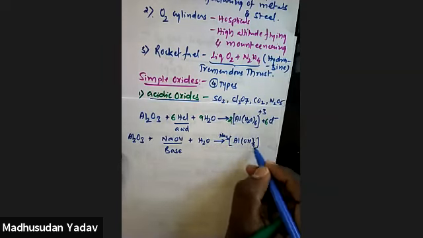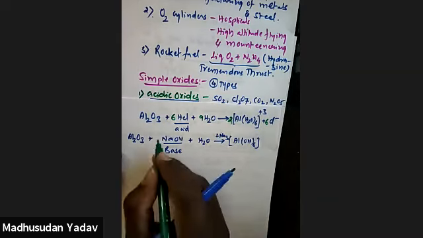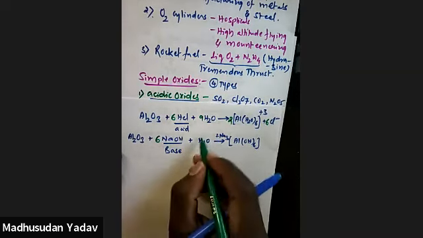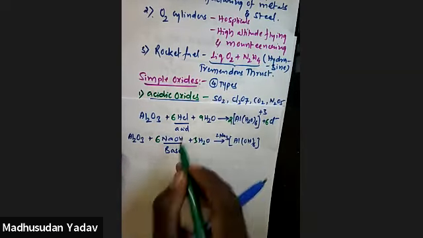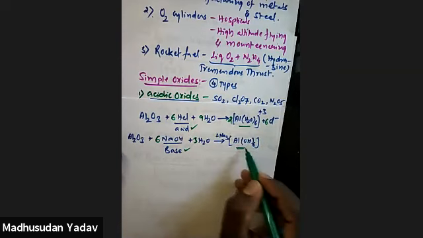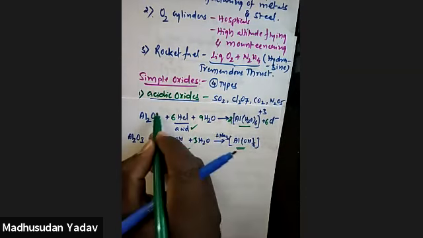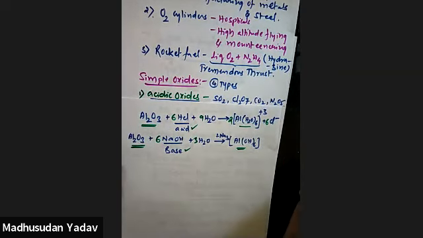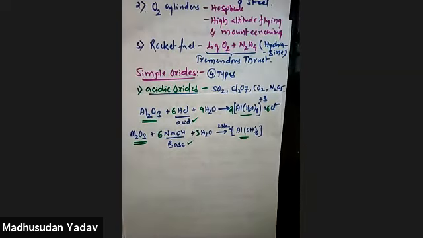Na3AlOH6 times 2 moles. 2 Na3, so total 6. Look at this. It is reacting with both acid and base and forming complexes. So that's why Al2O3 is said to be amphoteric in nature. It reacts with both acids and bases.